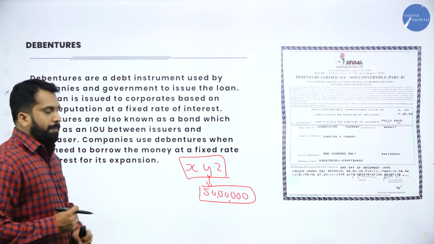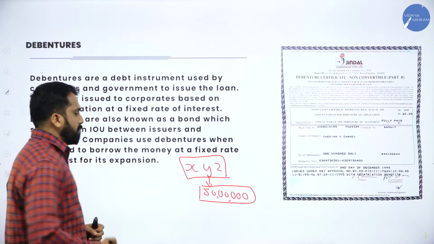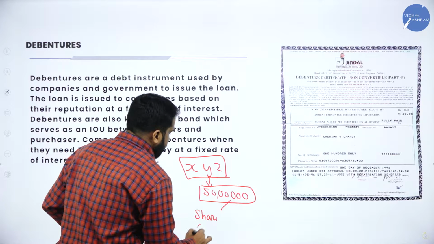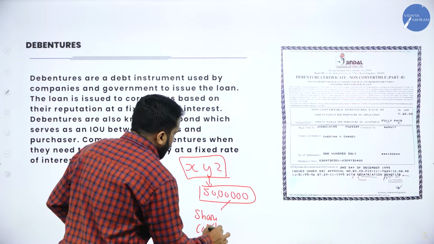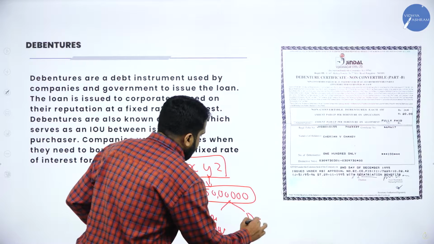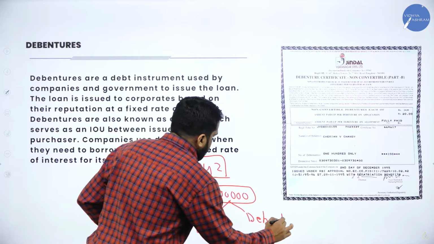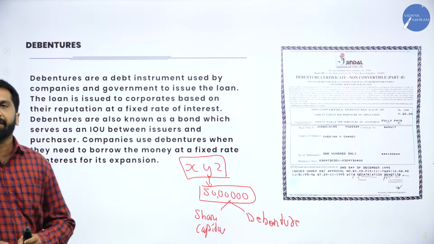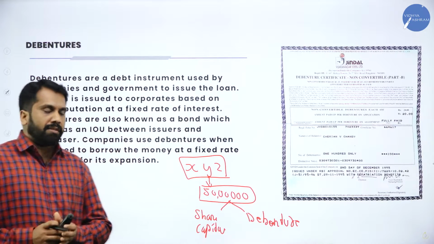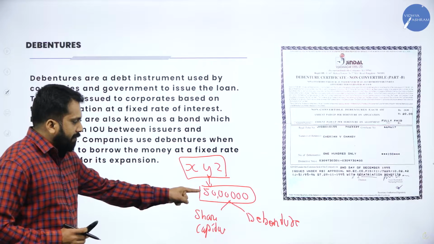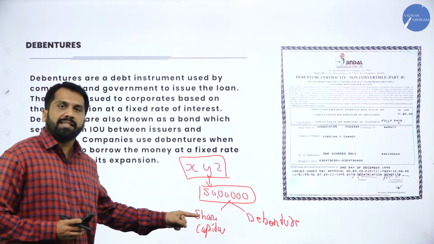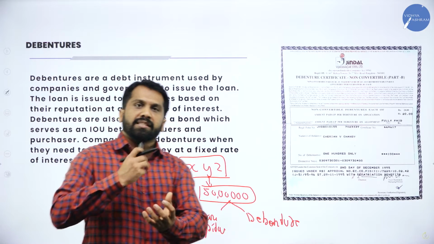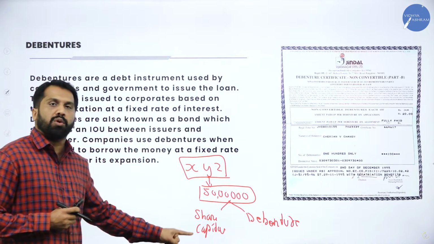Now, the company has two options. Option 1 will be share capital and option 2 will be debentures. First one is share capital and second one debenture. Now, if company collected 50 lakhs from shareholders, then shareholders means what? Public, they invest, they will be called as shareholders.